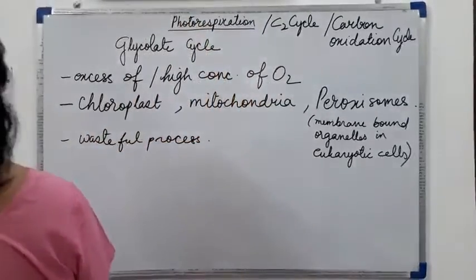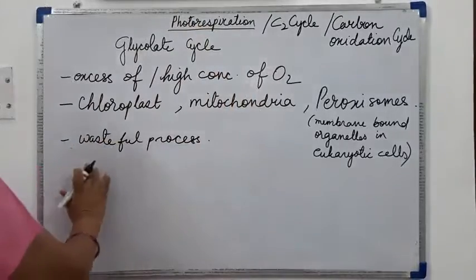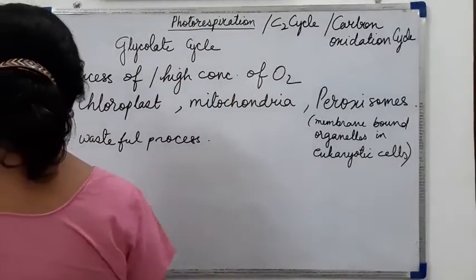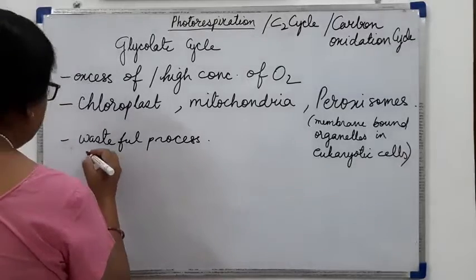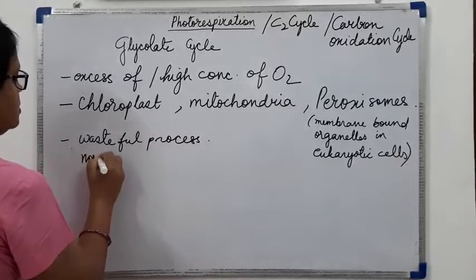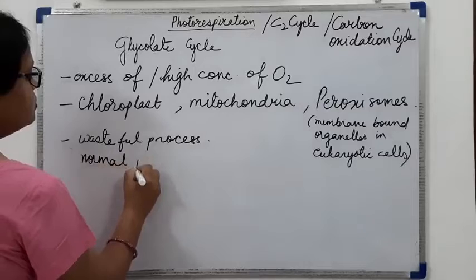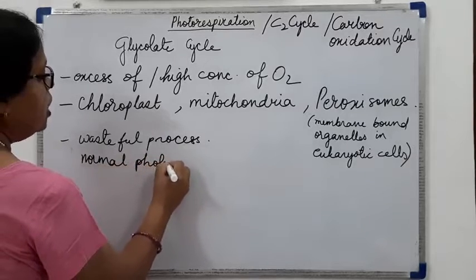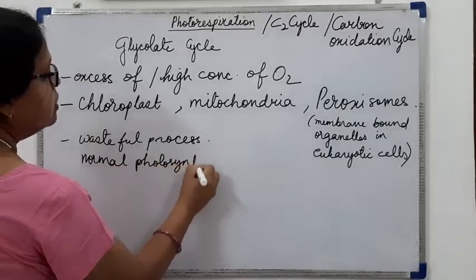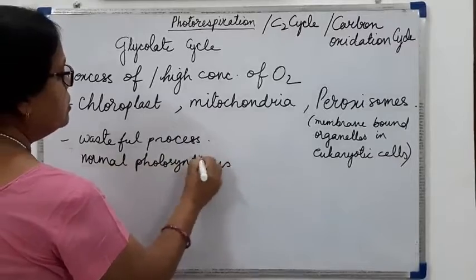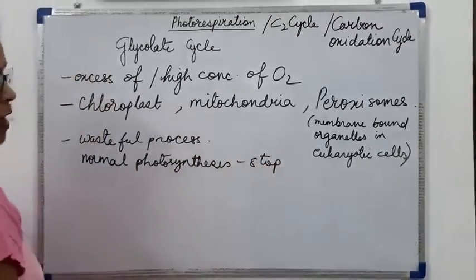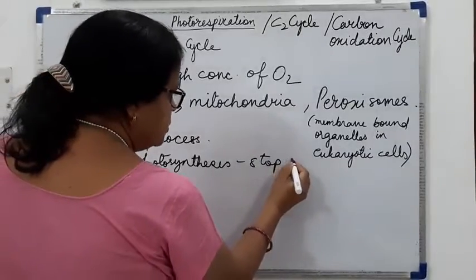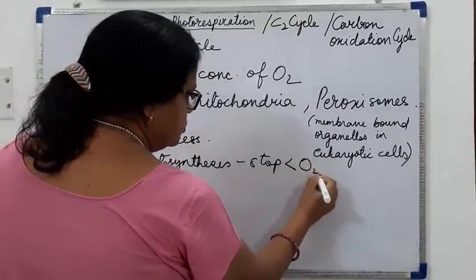Another thing, why is it a wasteful process? First of all, in this process, normal photosynthesis stops when oxygen concentration is higher.